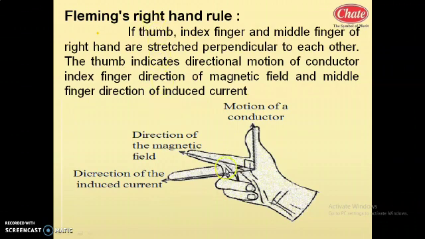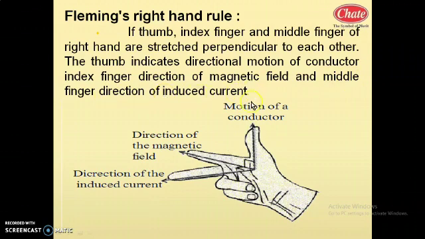The statement is similar to Fleming's left hand rule. If the thumb, index finger and middle finger of the right hand are stretched perpendicular to each other, the thumb indicates the direction of motion of conductor, the index finger the direction of magnetic field, and the middle finger the direction of induced current.